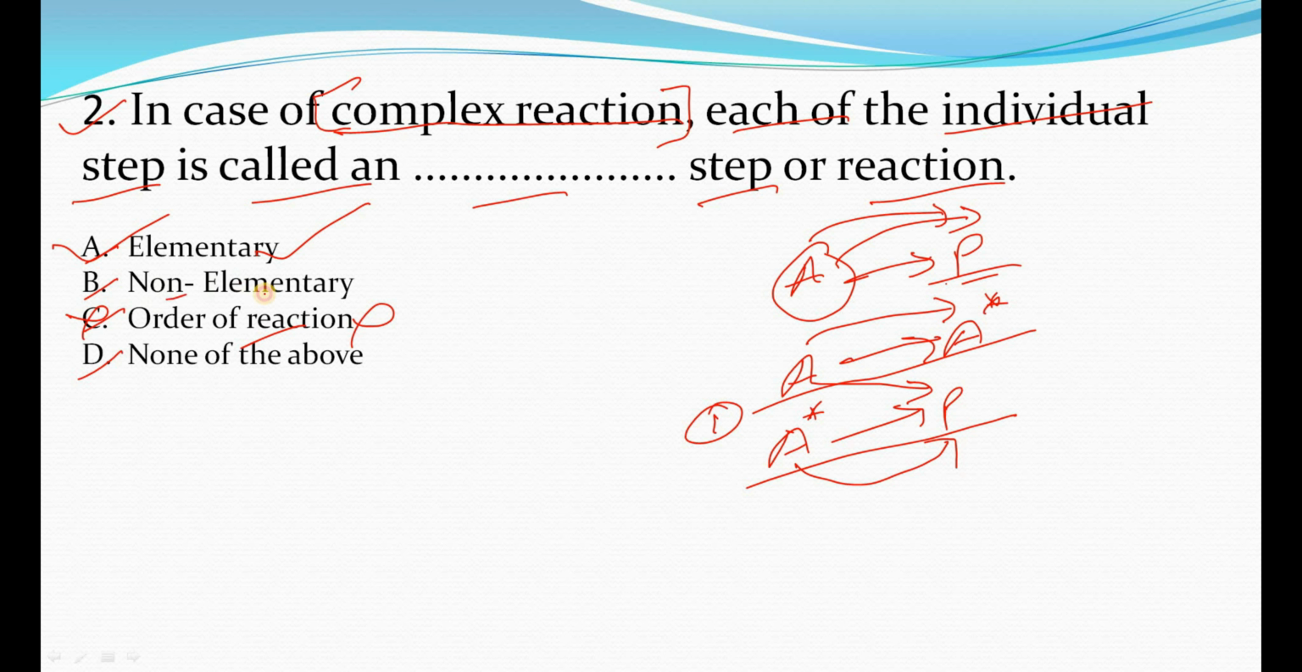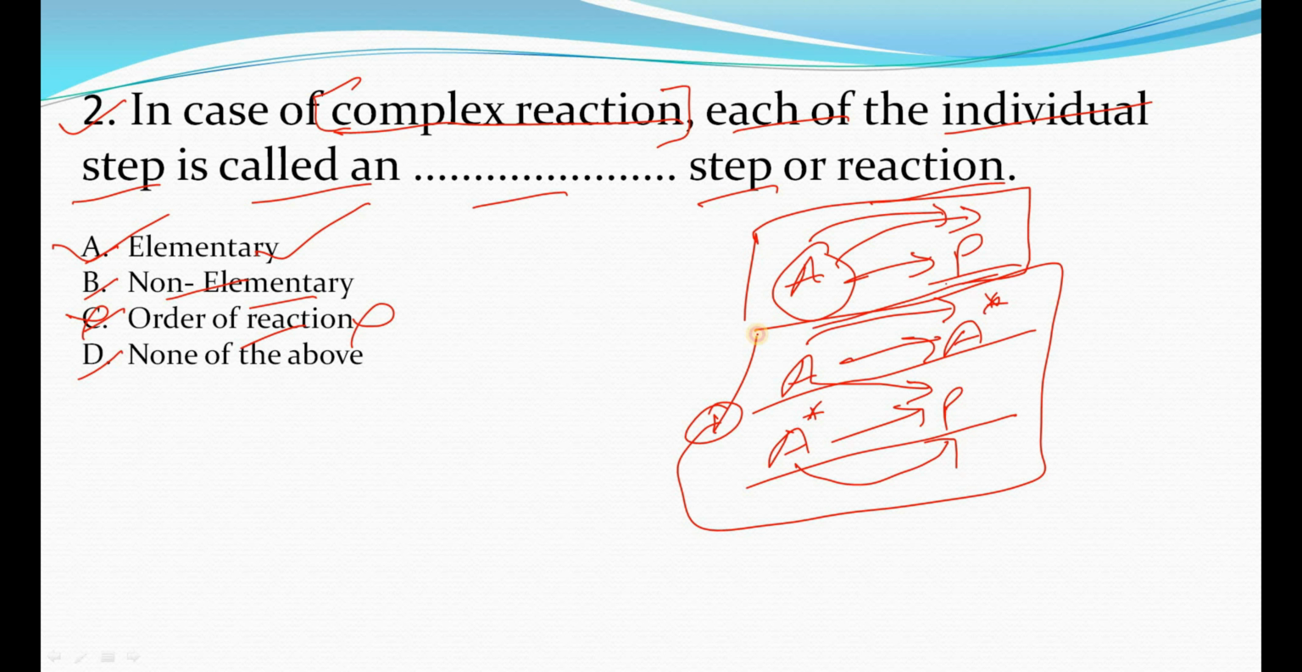And non-elementary reactions are those reactions, in the case of a complex reaction, then we can say that they are non-elementary reactions. Why? Because we know that they are simply converting A into P, but we know the history behind it. So this reaction is simply a non-elementary reaction or step, but these individual steps we will say are elementary. Okay, so option A is the right answer.